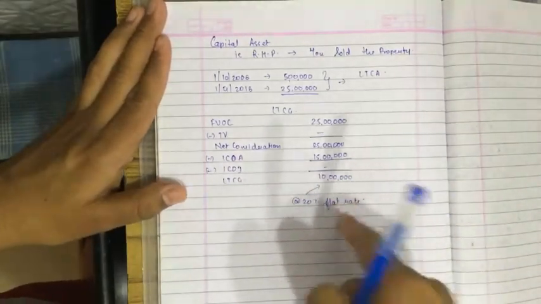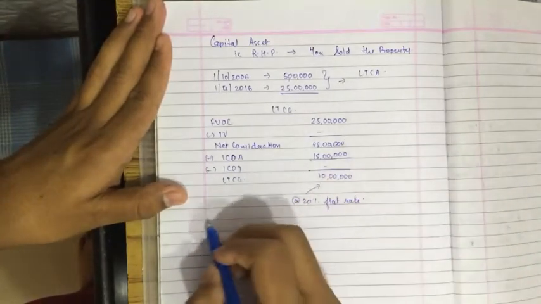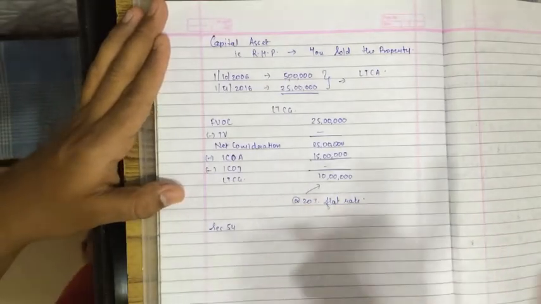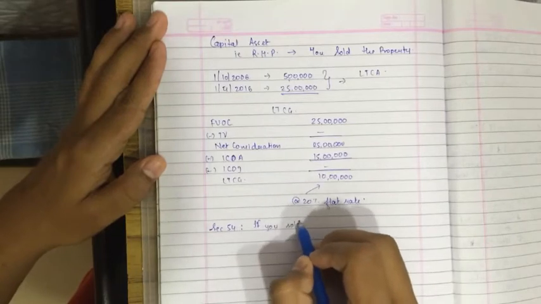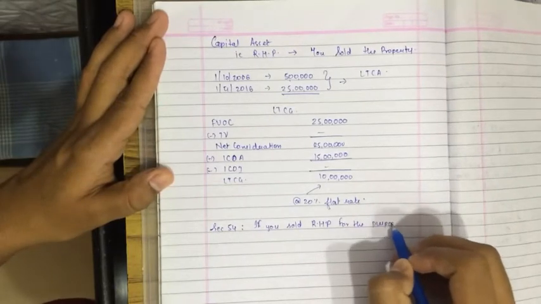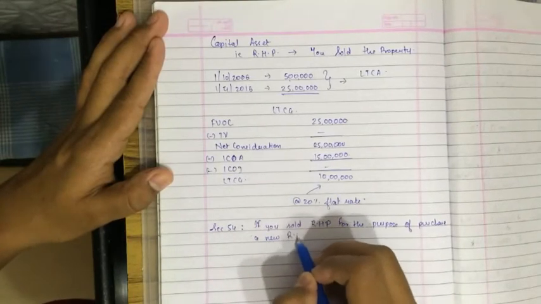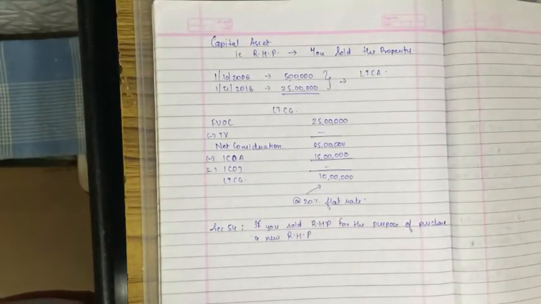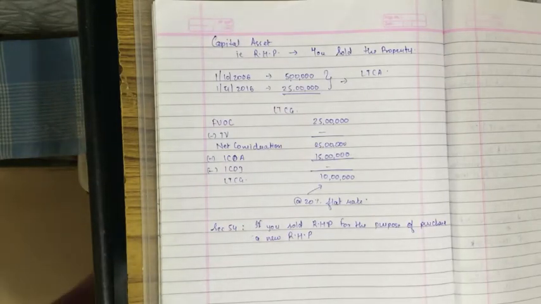To get an exemption from paying tax on this, there is the section known as section 54. When can you get the exemption? If you sold a residential house property for the purpose of purchasing a new residential house property. Is this possible? There are many families in Mumbai that have one house only. They just shift from one place to another. First they get a 1 BHK, after that they earn more and buy a 2 BHK. They are not capable of holding both houses, so they sell one and switch to another.